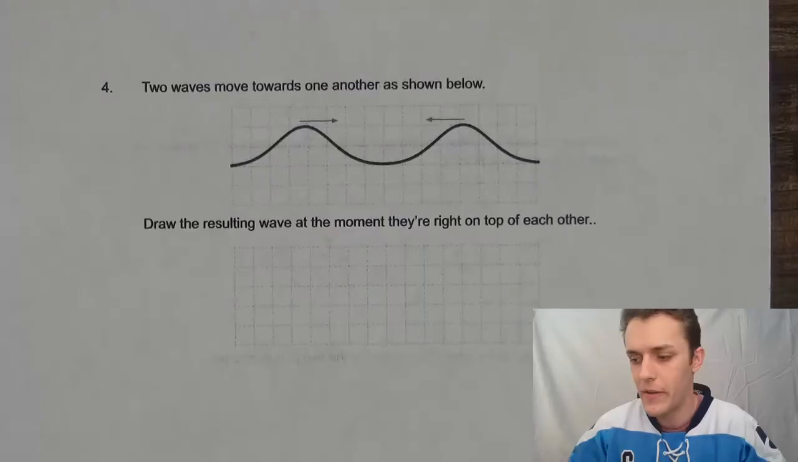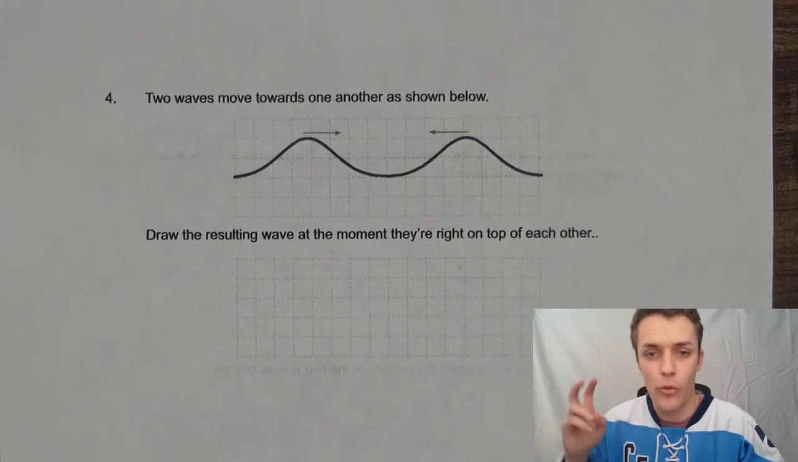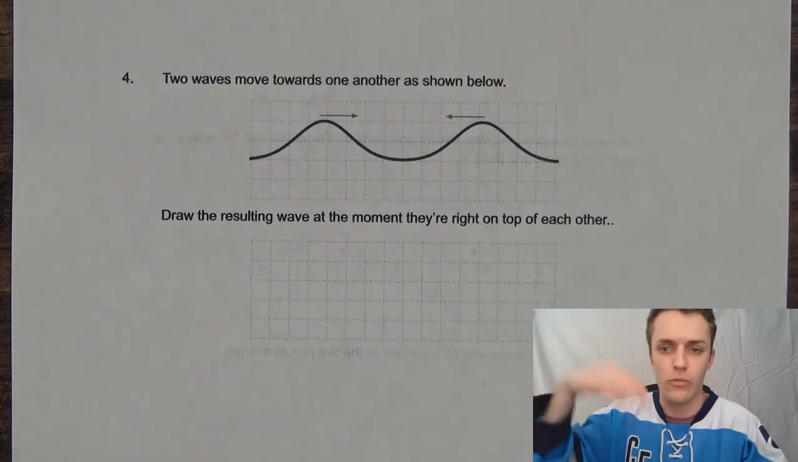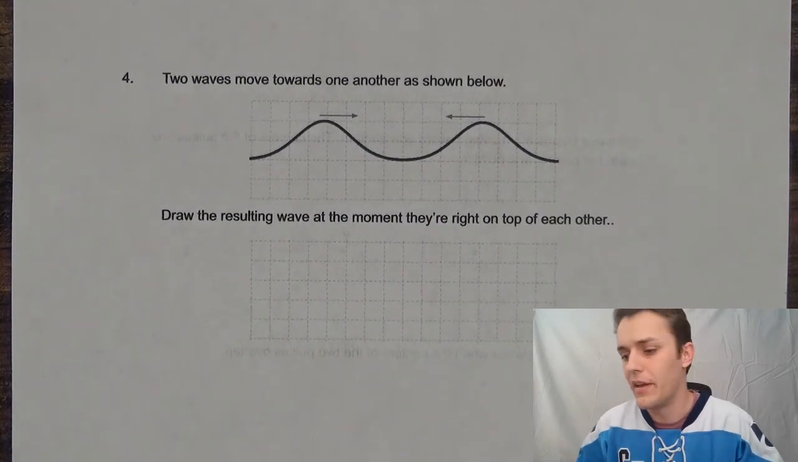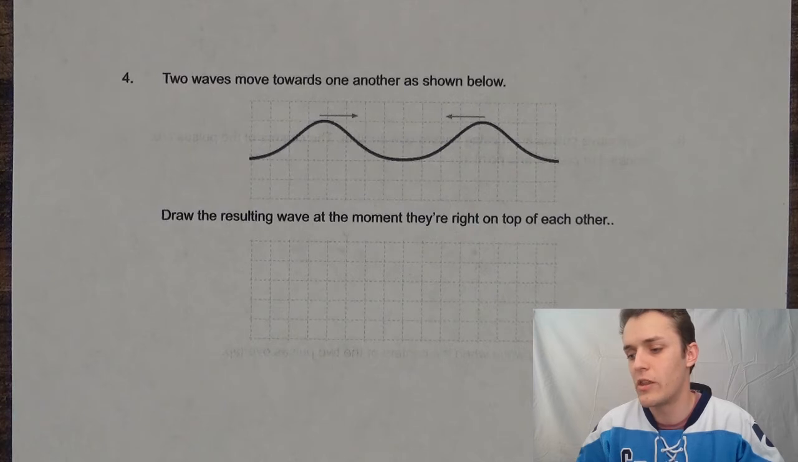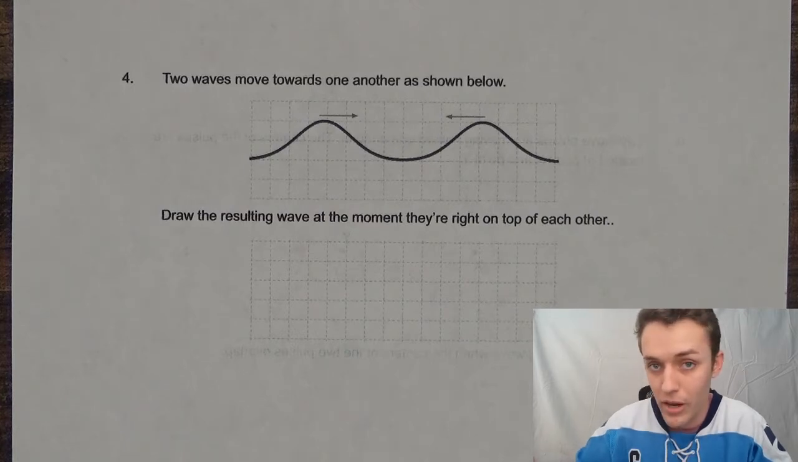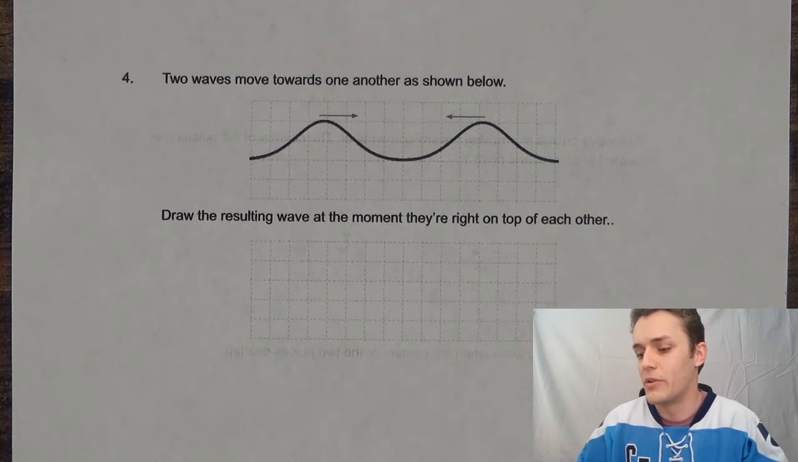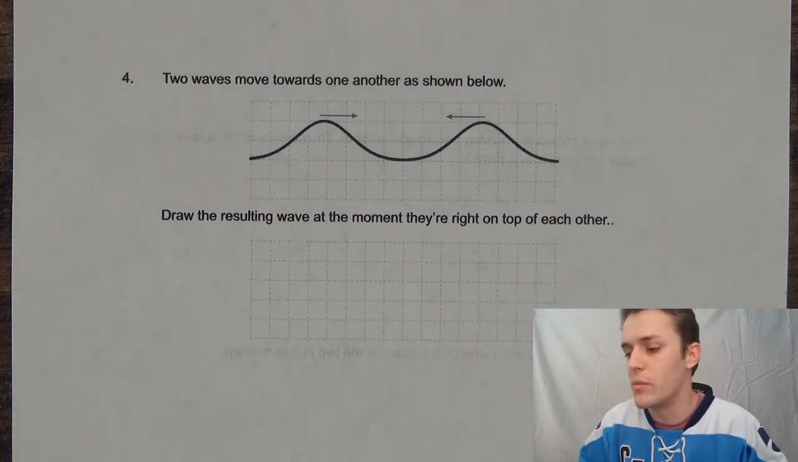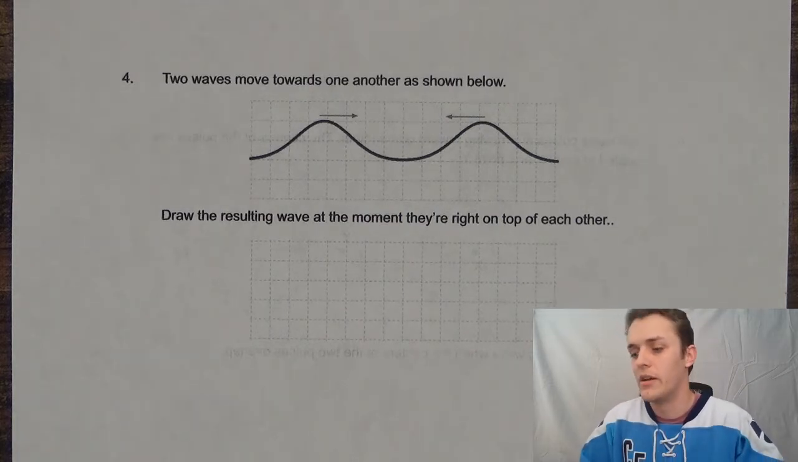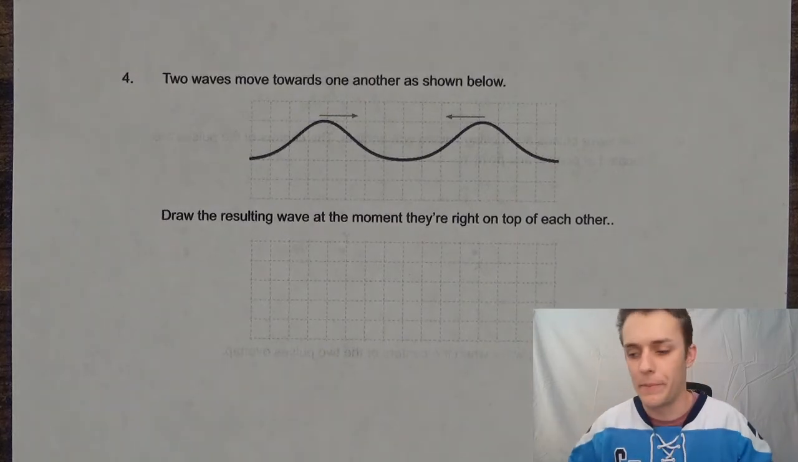So number 4 has two little wave pulses. A pulse is just a single wave motion, a single hump. Two waves move towards one another as shown. In the question, we've got a little picture. There are two, and they're on the same side of the string here. So what kind of interference are we going to get? Constructive, yes. And we're supposed to draw the resulting wave at the moment they're right on top of each other, at the moment they're overlapping.